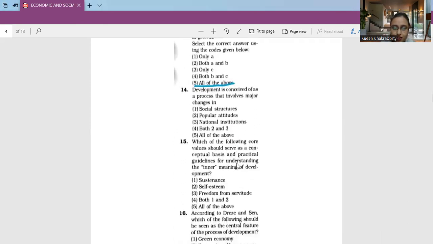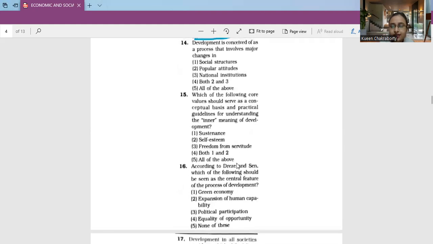Next, moving on to question number 14. Development is conceived of as a process that involves major changes in social structure, popular attitudes, national institutions, both 2 and 3, and number 5 is all of the above.